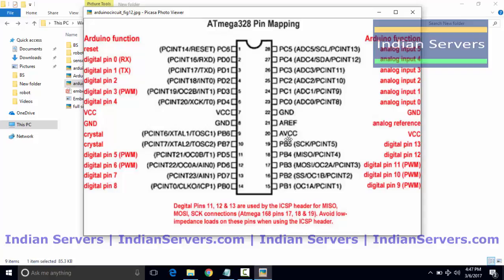And you can see here ground, A reference and AVCC. These three are used to power up the analog to digital converter present in the Atmega 328 microcontroller. To power up the CPU and other peripherals, we use the 7th and 8th pins. To power up the inbuilt ADC in the controller, we use AVCC, A reference and ground. A reference is the reference voltage for the ADC present in the controller.